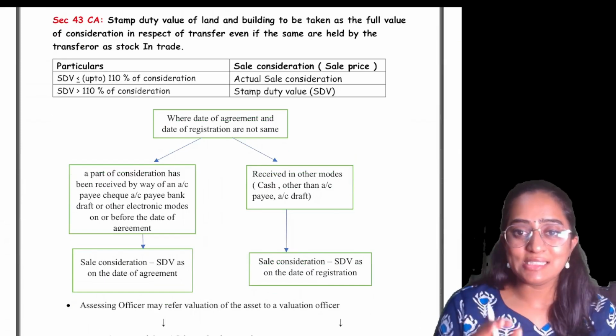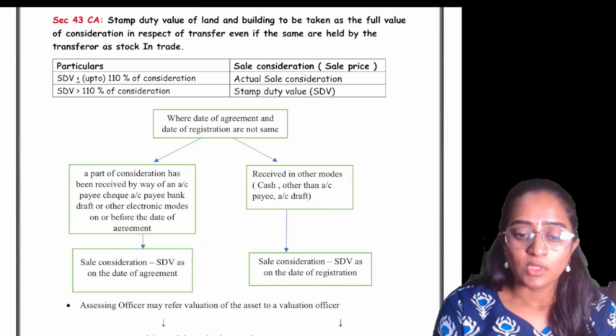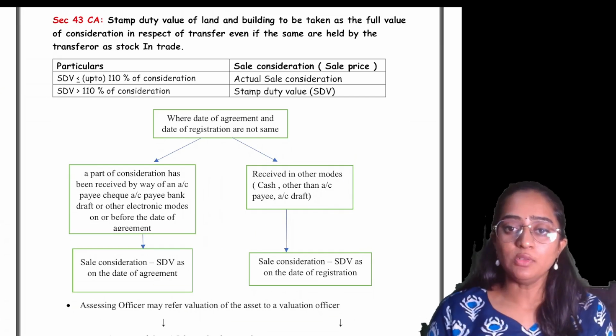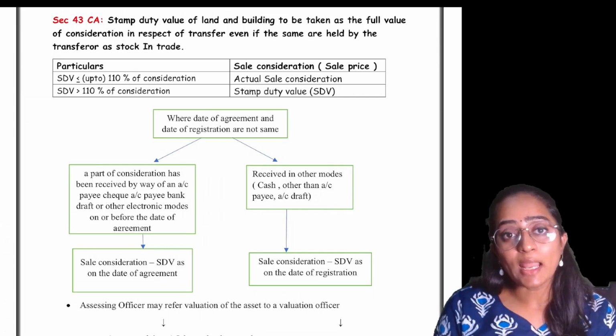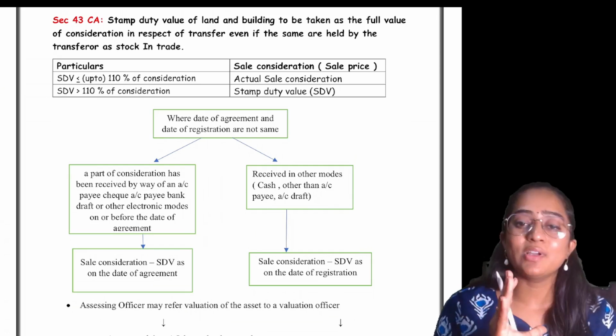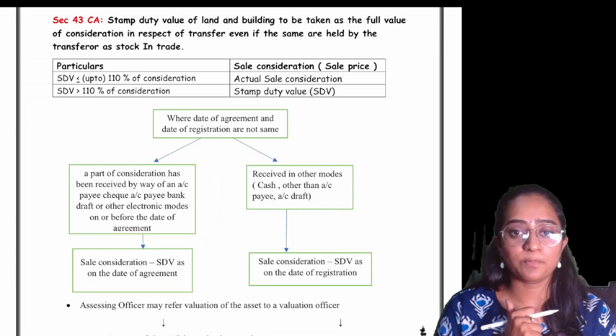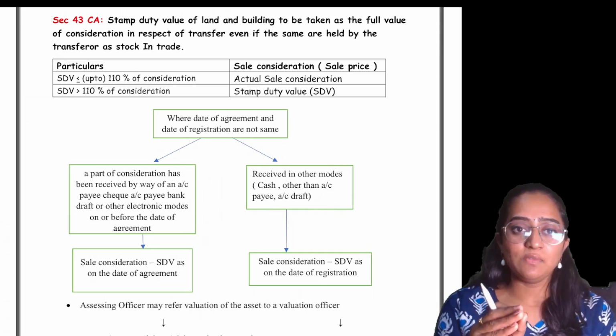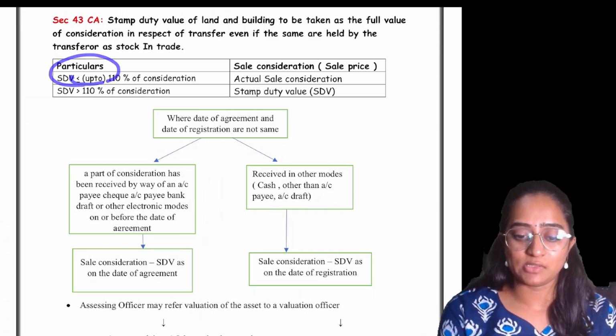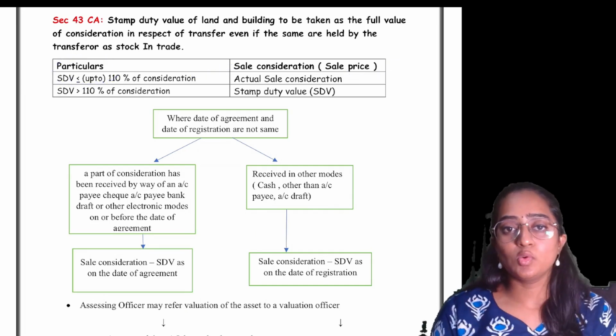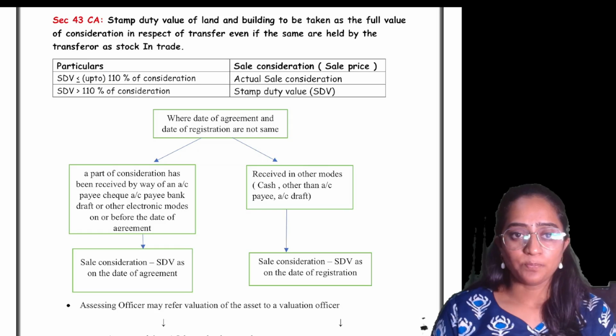Now, section 43CA speaks about your stamp duty valuation for your land and building. What are you going to consider as your full value of consideration would be the point. Remember, if your SDV is up to 110% of the consideration, then the actual sale consideration would be considered as your stamp duty value.